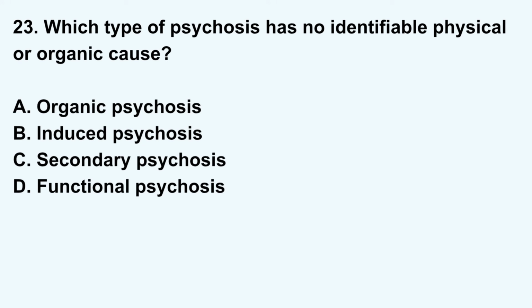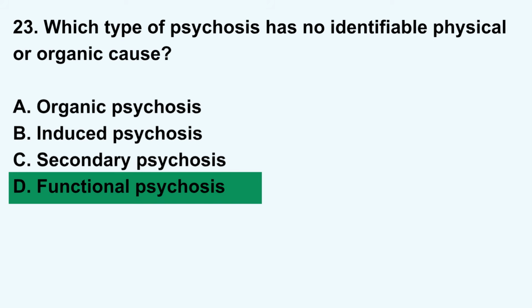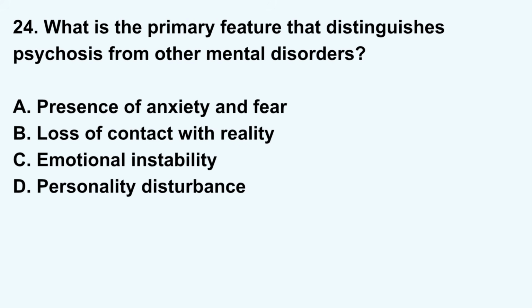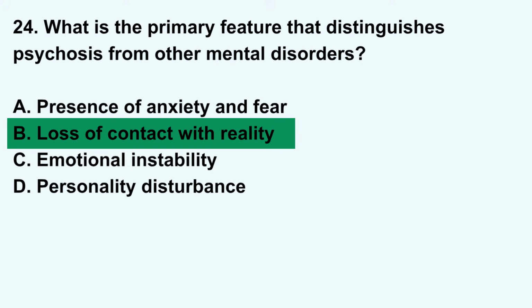Which type of psychosis has no identifiable physical or organic cause? A. Organic psychosis. B. Induced psychosis. C. Secondary psychosis. D. Functional psychosis. Correct answer: D. Functional psychosis. What is the primary feature that distinguishes psychosis from other mental disorders? A. Presence of anxiety and fear. B. Loss of contact with reality. C. Emotional instability. Or D. Personality disturbance. Correct answer: B. Loss of contact with reality.